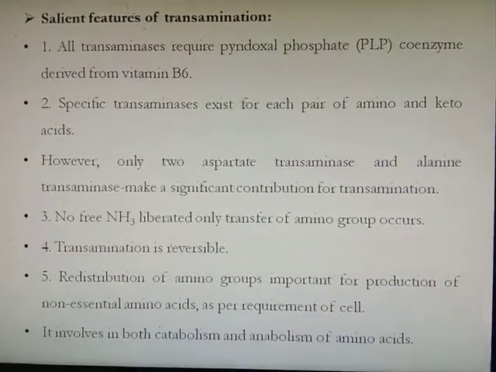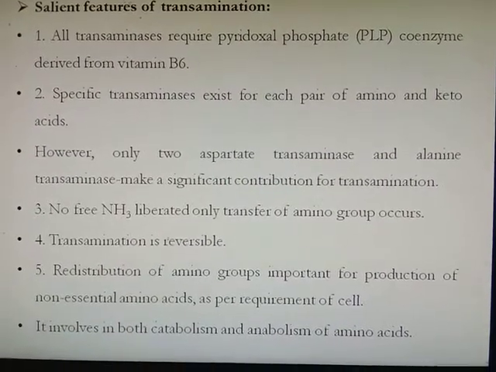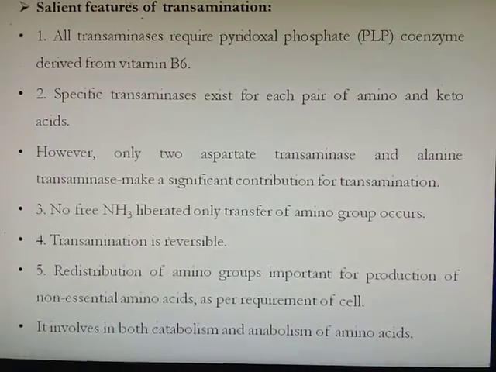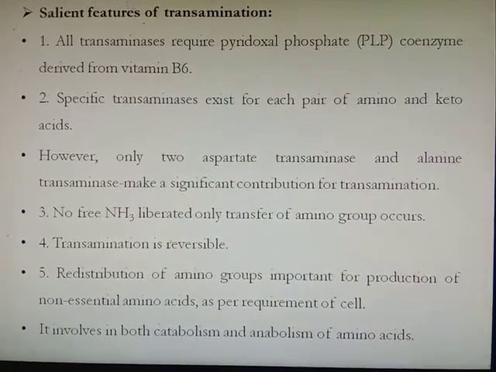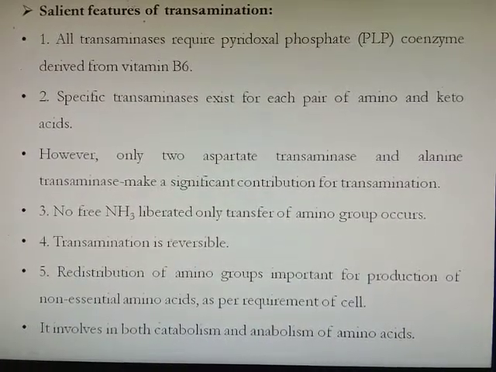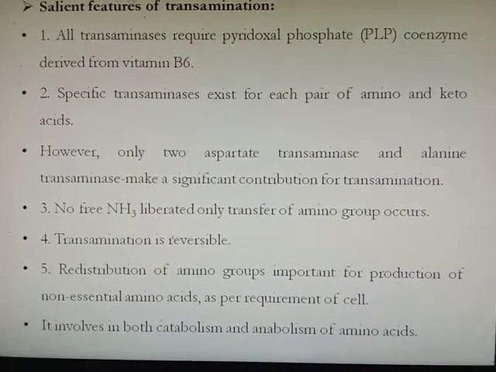The salient features of transaminase: all transaminases require the coenzyme pyridoxal phosphate, which is derived from vitamin B6. A specific transaminase exists for each pair of amino acid and keto acid.